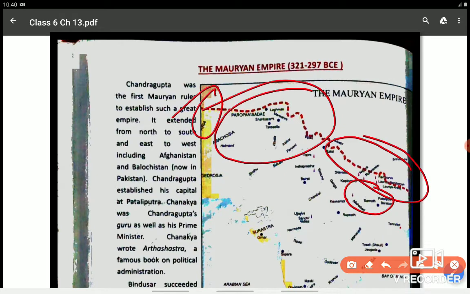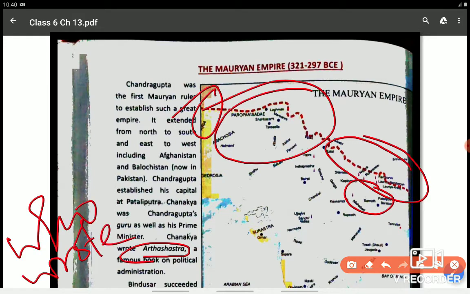Chanakya was Chandragupta's guru as well as his prime minister. Yes, he was not only his guru but also his prime minister. That means he used to look after the entire kingdom, and whatever suggestions Chandragupta Maurya needed were given by Chanakya. Chanakya wrote Arthashastra, which is very important for you. You will get a question: who wrote Arthashastra? It is a famous book on political administration.